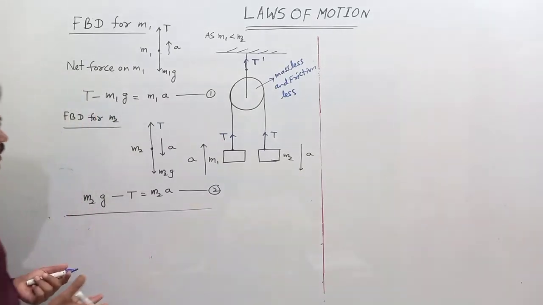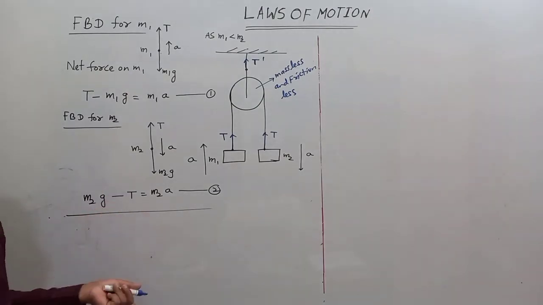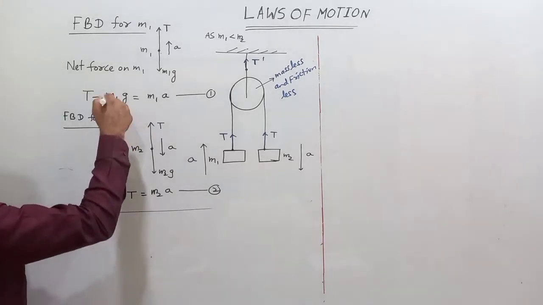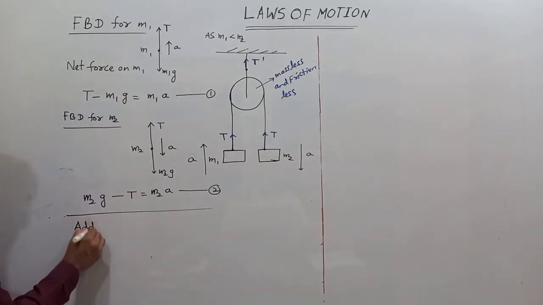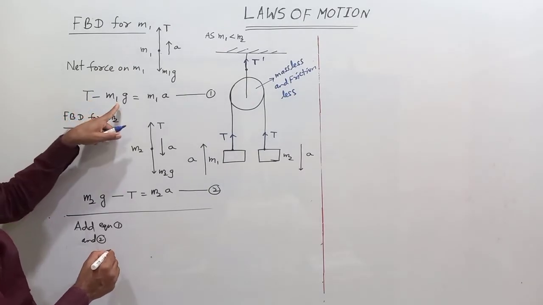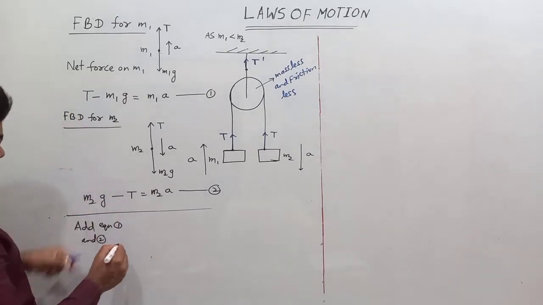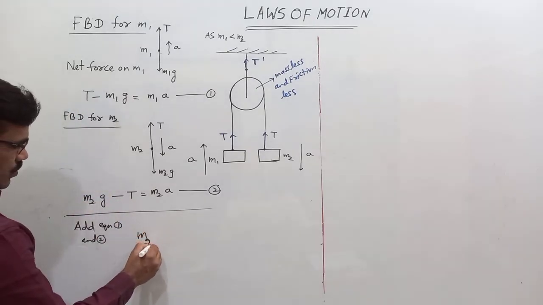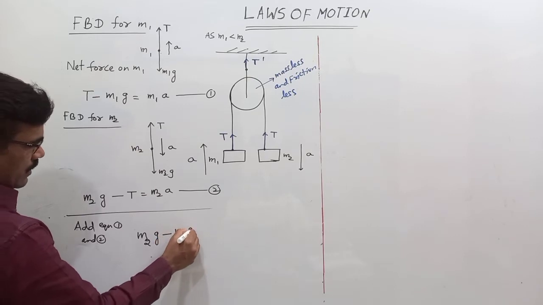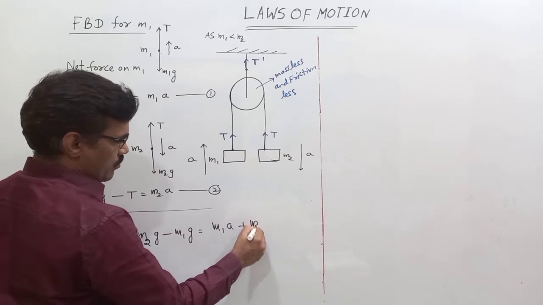Solving these two equations, we get two unknowns, A and T. Two equations, two unknowns. Adding equations 1 and 2, T cancels. The remaining left side is M2G minus M1G, and the right side is M1A plus M2A.